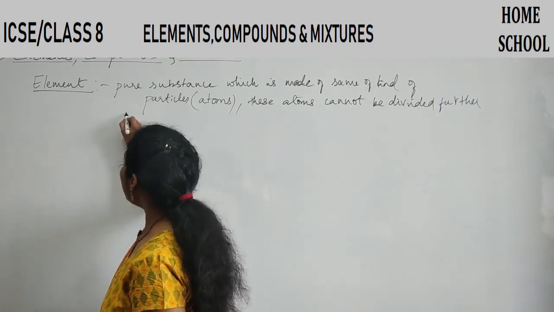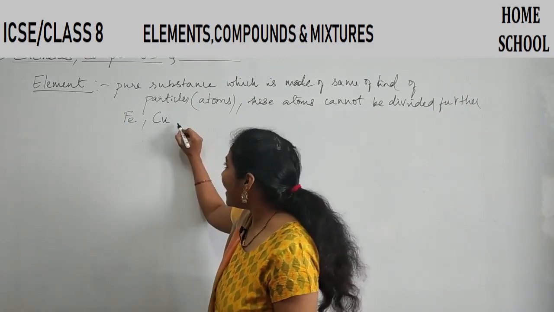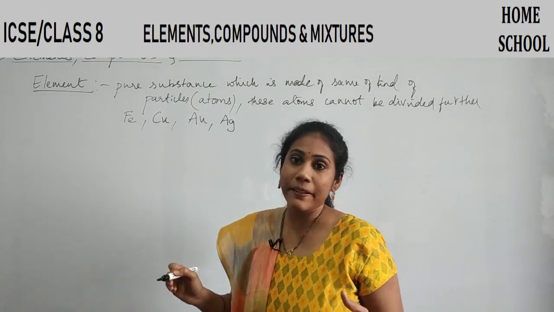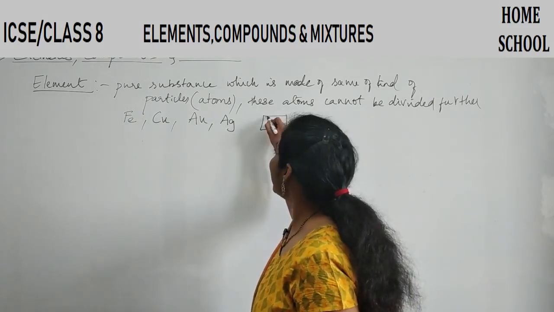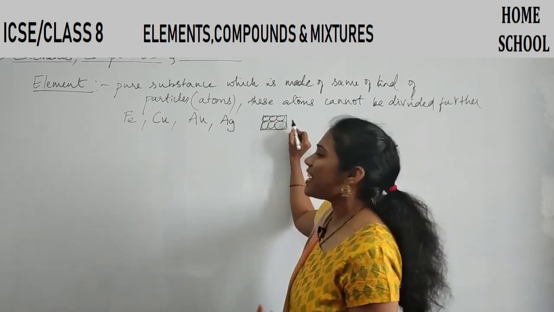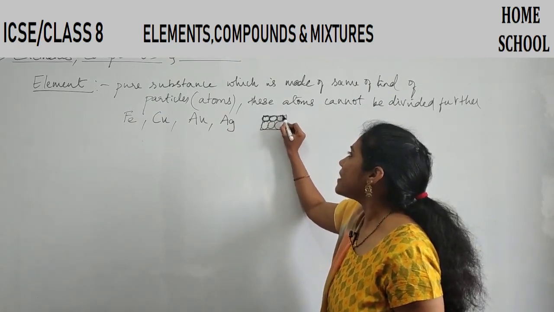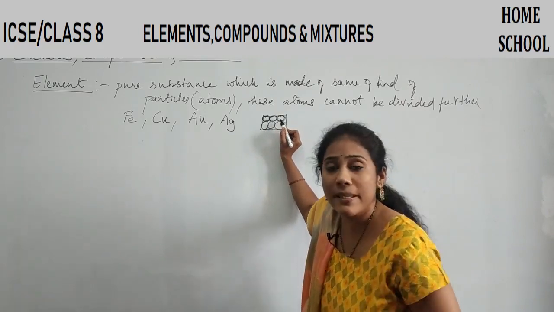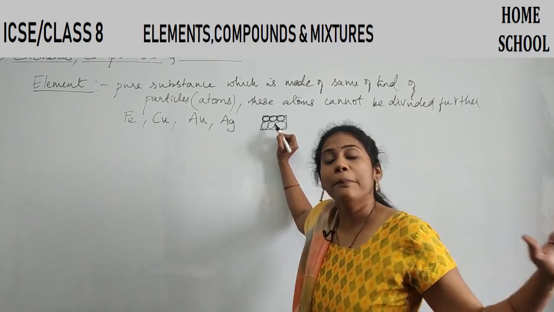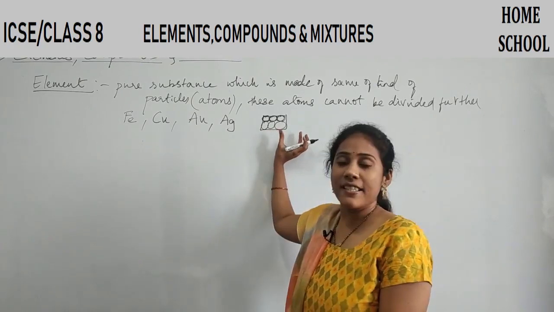Clear everybody? Say for example, iron is one element, copper is another element, right? Gold is an element, silver is an element. So if I take one piece of iron, it will have crores and crores of particles. All these particles are the same. This is one iron atom, this is another iron atom, this is the third iron atom. All these look similar, guys. So I said an element is the one which is made up of the same type of particles. Clear? So, it's a homogeneous substance.